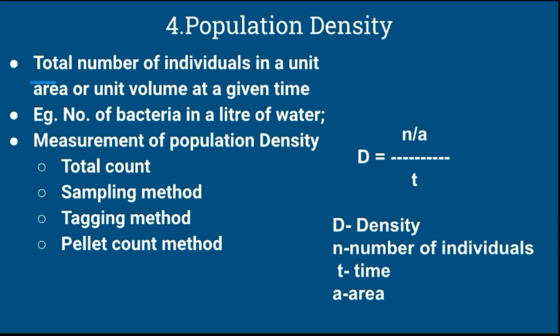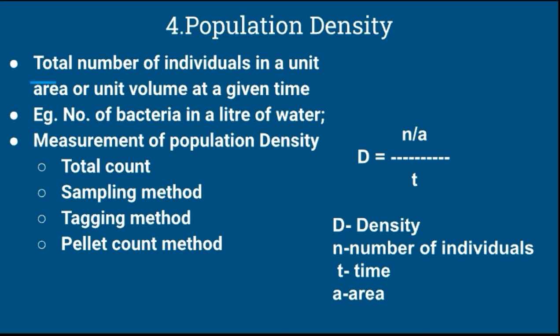The density of any population can be expressed by the formula D = N / (A × T), where D is the density, N is the number of individuals, T is the time, and A is the area.